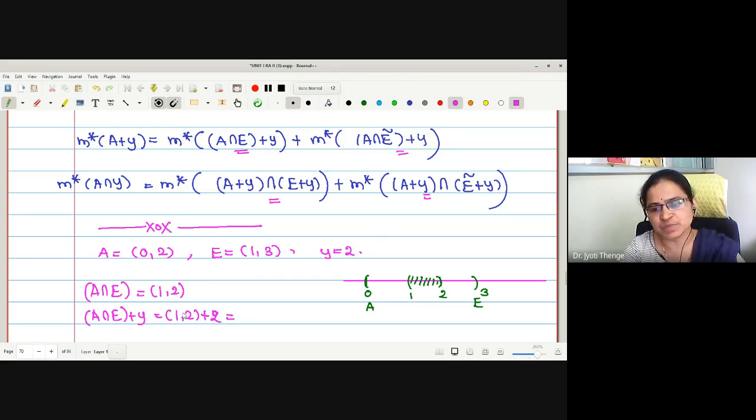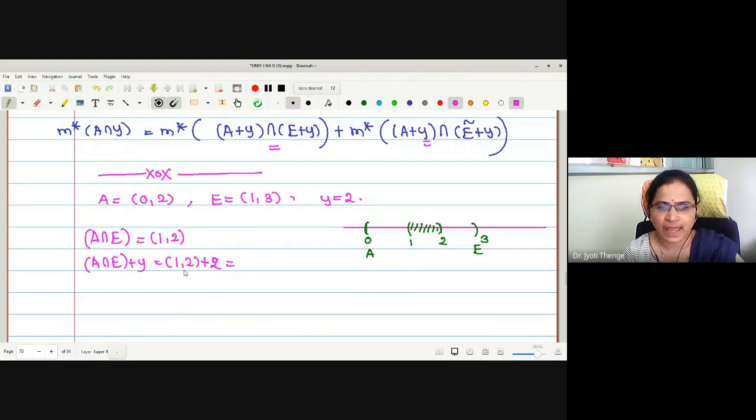How is this addition performed? Addition is actually a shift. It becomes the open interval (3, 4). Where is the new position then? Somewhere here is the new position, (3, 4).